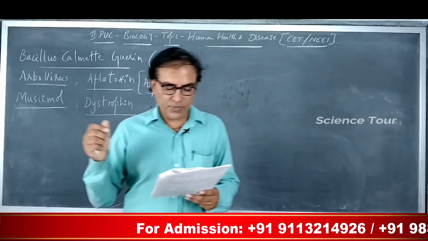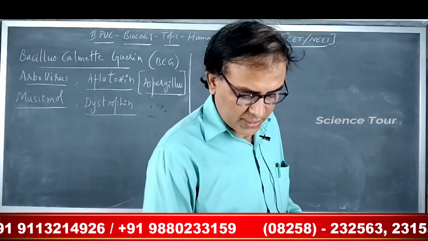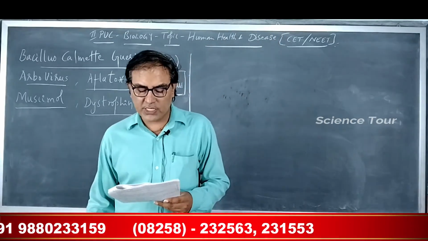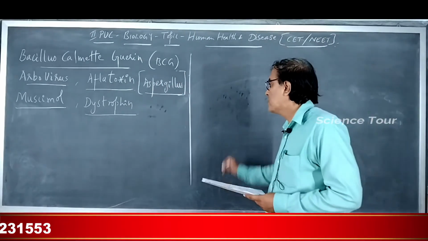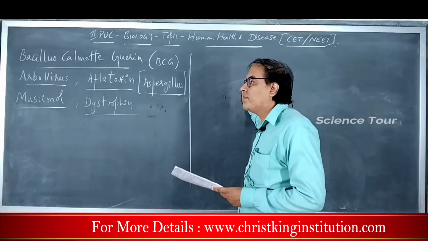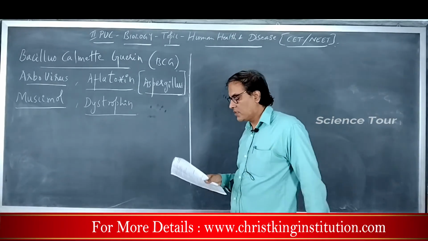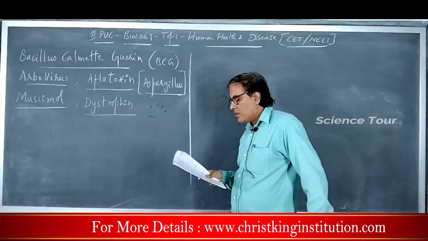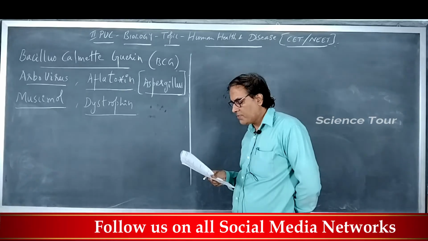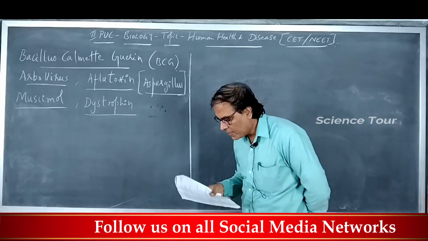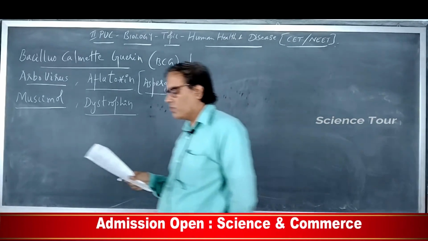C, tissue culture has proved useful in obtaining virus-free plants. This is the right answer. Through tissue culture, one can produce virus-free plants. Actually, it was there in the chapter strategies for enhancement of food production, which has been deleted from the portion. Then, beer is manufactured by distillation of fermented grape juice. It is wrong. Beer is manufactured without distillation of the fermented grape juice. So 3 options are wrong. So the right answer is the option 2.